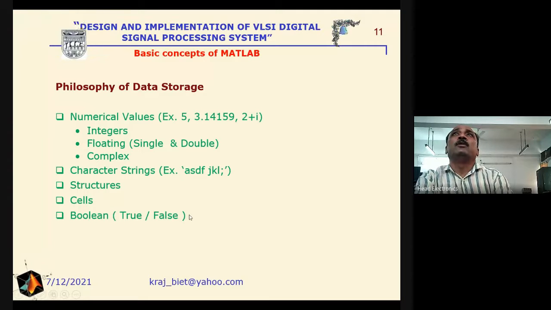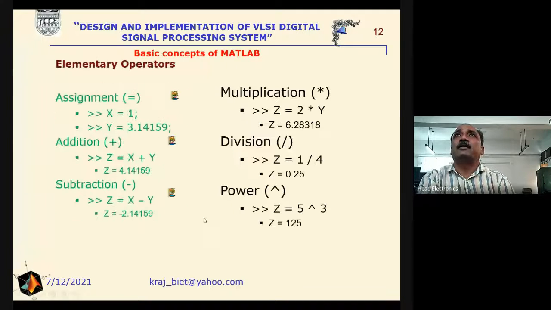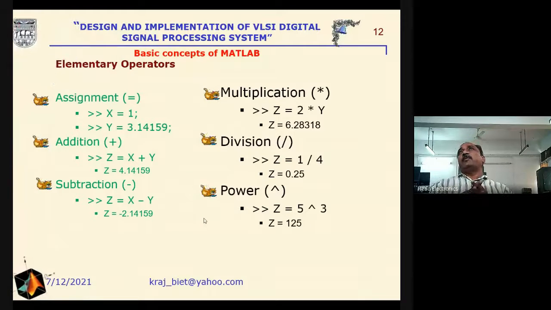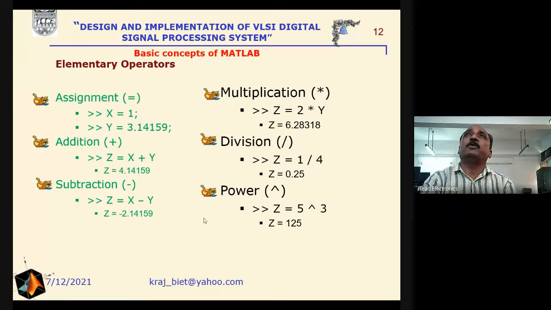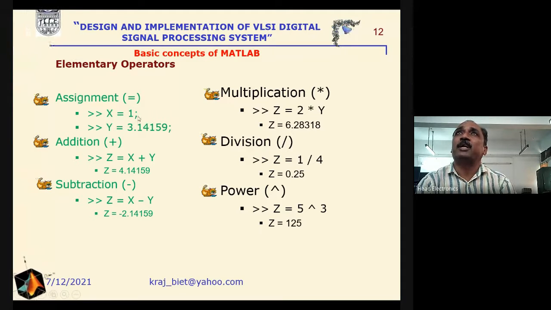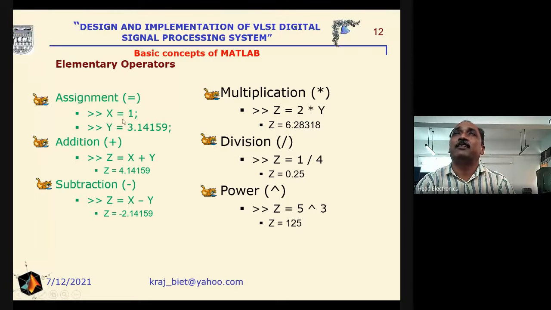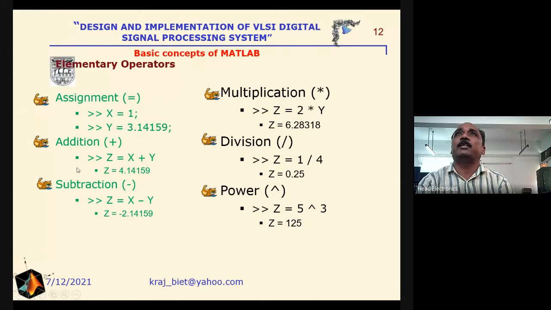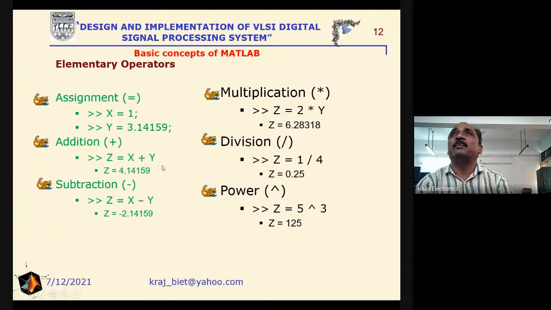Now we will describe some data and elementary operators. If we want to assign a value, we write x equals 1 and then a semicolon. If we write the semicolon, it means this command is terminated. So we are assigning x equals 1, y equals 3.14159. If we want addition, then z is a new variable, z equals x plus y. When we press enter without a semicolon, we will get the result here.